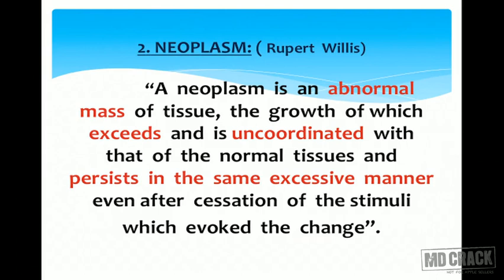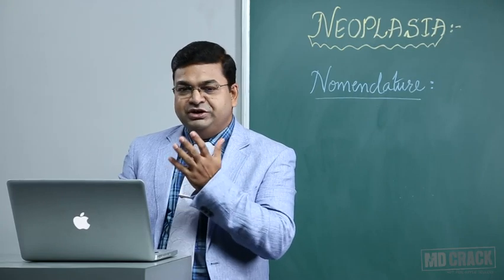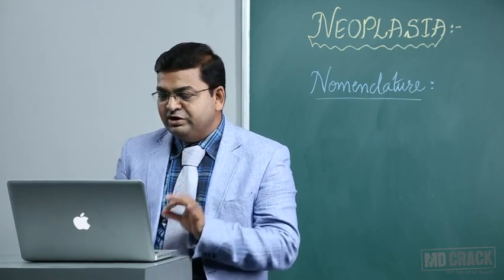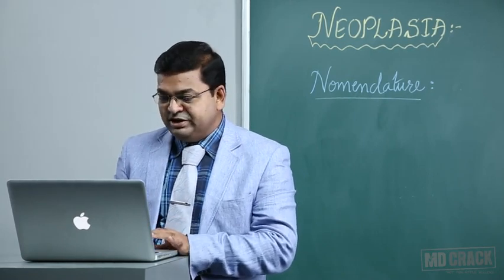The Rupert Willis definition is the best definition of neoplasia. It goes like this: a neoplasm is an abnormal mass of tissue, the growth of which exceeds and is uncoordinated with that of the normal surrounding tissue, and persists in the same excessive manner even after the cessation of the stimuli which evoked the change. At the end of learning neoplasia, you will come to know that the Rupert Willis definition holds good. Every sentence, every word is important in this particular definition.